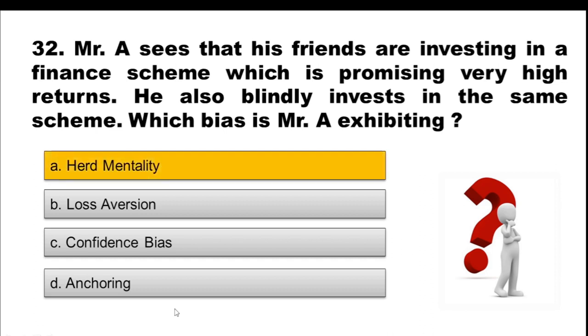So here the correct option is option A, herd mentality. Okay, what does it say? That Mr. A is just observing his friend's investment pattern and he is doing the same thing. He is blindly investing in the same scheme. So he is dealing with this behavioral bias in finance which is referred to as herd mentality. And this means that people tend to copy other investors. They tend to follow and copy other investors, which is totally wrong.